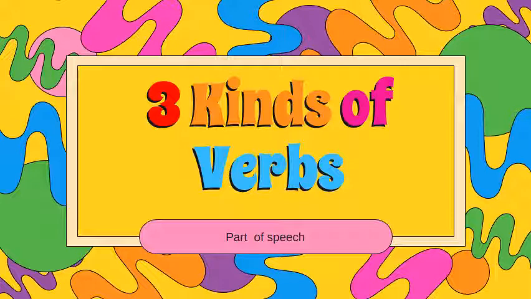Then we're going to discuss three kinds of verb. We still discuss the parts of speech, but today we're going to discuss especially verbs. We're going to discuss the definitions of verbs and three kinds of verb based on the appearance. So check it out, guys.